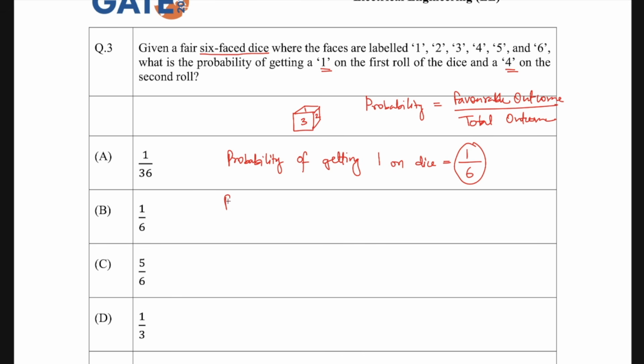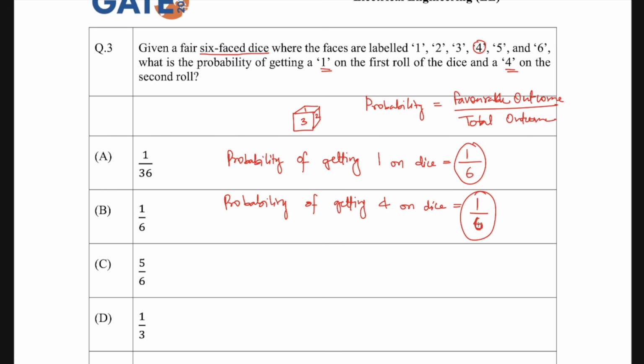Similarly, the probability of getting 4 on the dice. Okay, so how many 4s are there? Just one 4 is there. So again 1 divided by 6. Because you have 4 1 time on the dice, that's why it will be 1, and total outcomes are 6. So it is again 1 by 6.